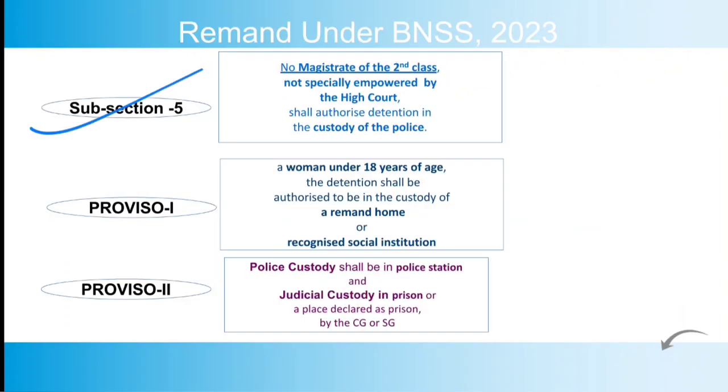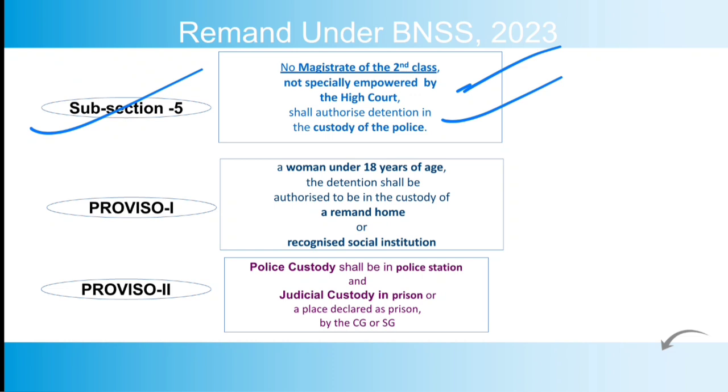Now subsection 5 of 187 says that no magistrate of second class not especially empowered by the High Court shall authorize detention in the custody of police. So as per this provision, if you interpret it, there is a bar for remanding the accused to police custody by a second class magistrate unless he is empowered by the High Court, but the bar is only for the custody of police, not for judicial custody. So this is subsection 5.